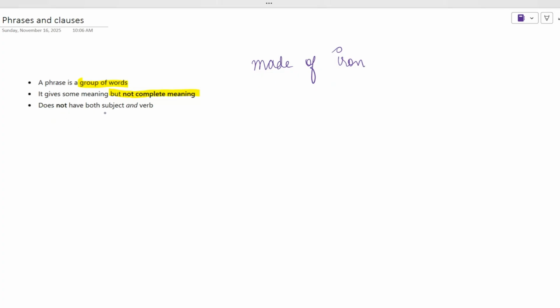and it will not have both subject and verb. That means in some phrases a subject can be there, in some a verb can be there, but they will not be present together. Got it? We'll see some examples of it.